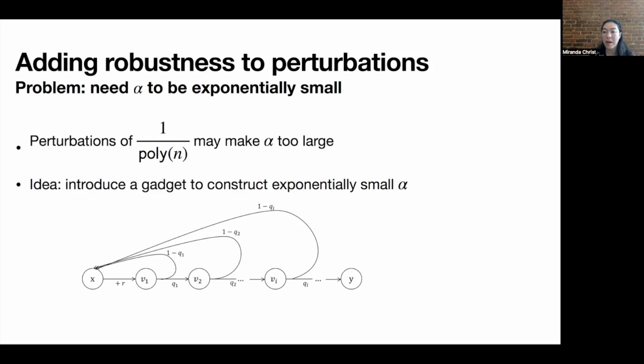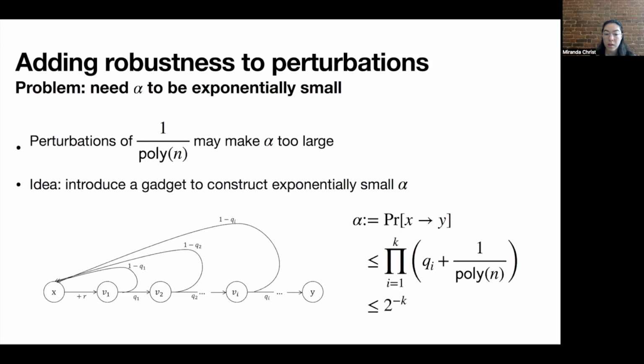So in order to get from x to y, we're going to have to get lucky. This happens with only probability the product of the q sub i's, which by introducing k intermediate states, we can make to be exponentially small in k. So the probability of continuing all the way from x to y will only be 2 to the minus k. And so by adding this structure in place of that action that went to y with probability alpha before, we're able to construct effectively an exponentially small alpha here, even if the q sub i's are all only a constant.